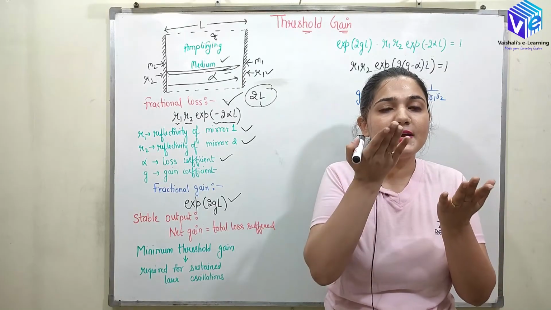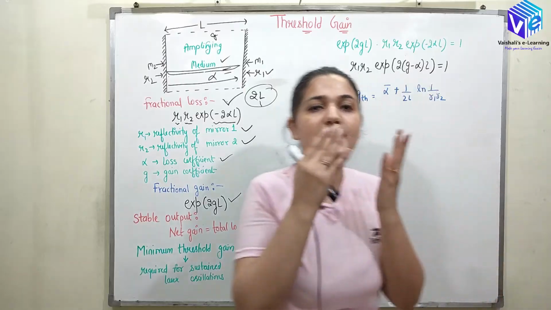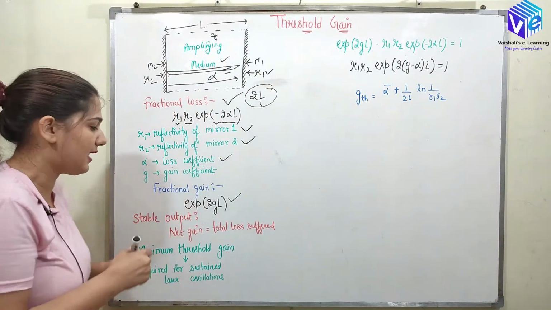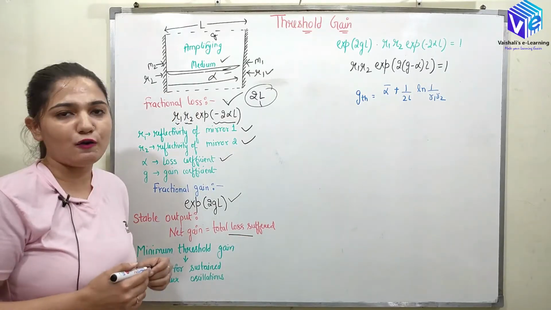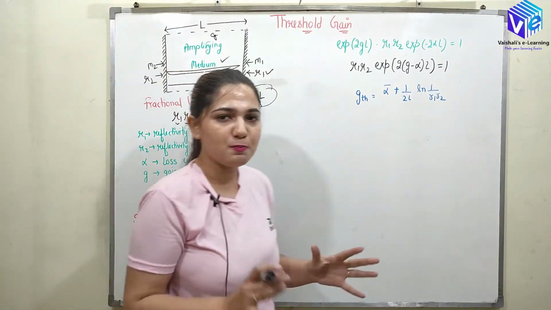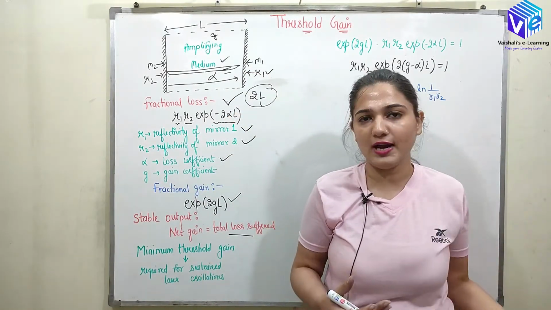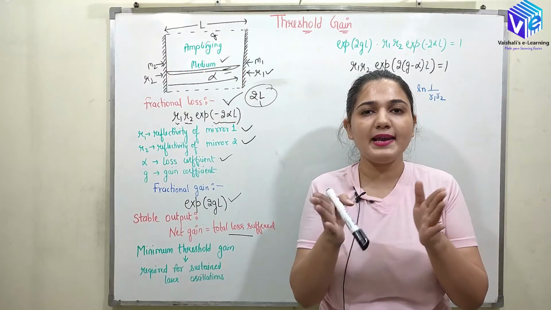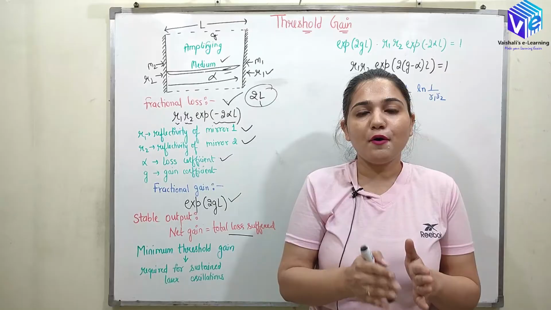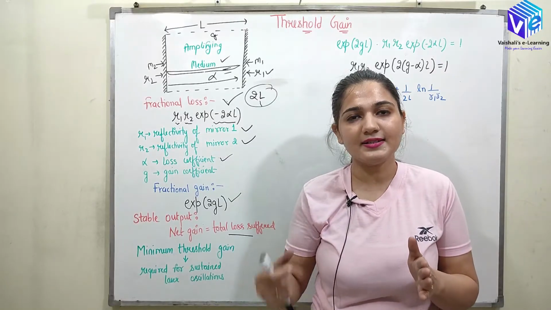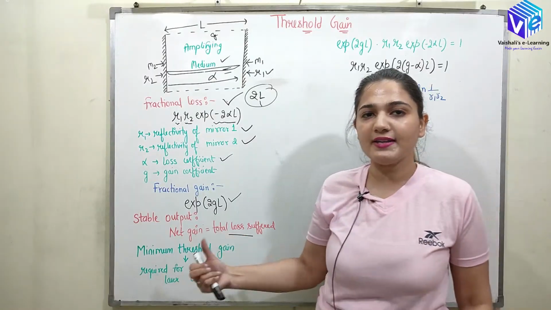Now the gain will come to a point beyond which it is not increasing, and at this point I will be getting the stable output. For the stable output, net gain should be equal to the total losses suffered, and after this point I am not going to increase the gain. So my laser will be giving the stable output at this condition. I don't want less gain than this, I don't want more gain than this. So this is the threshold gain that is required.